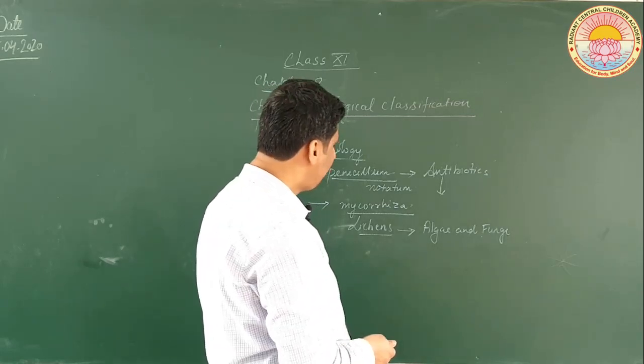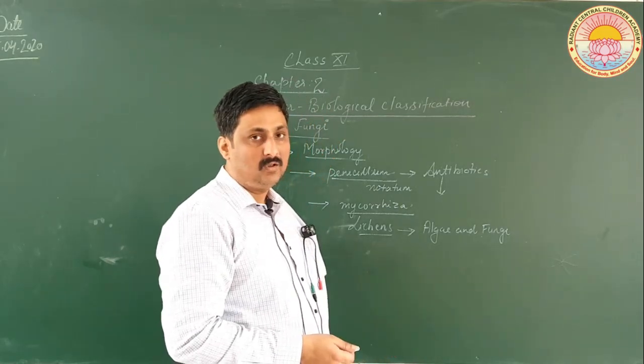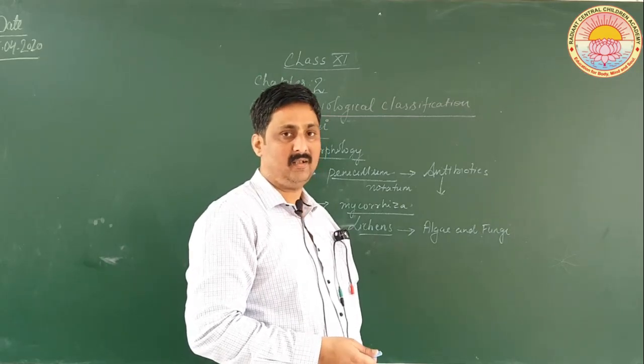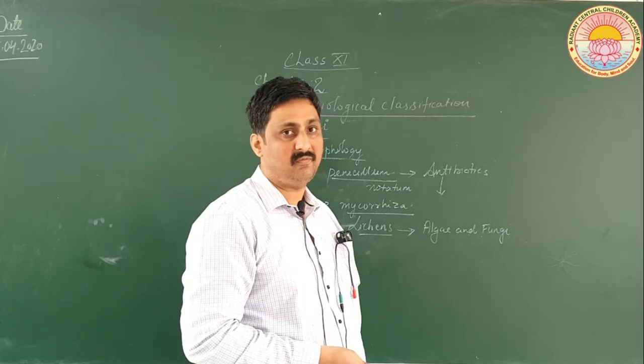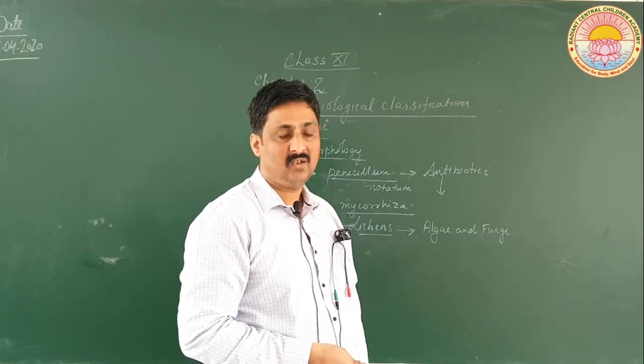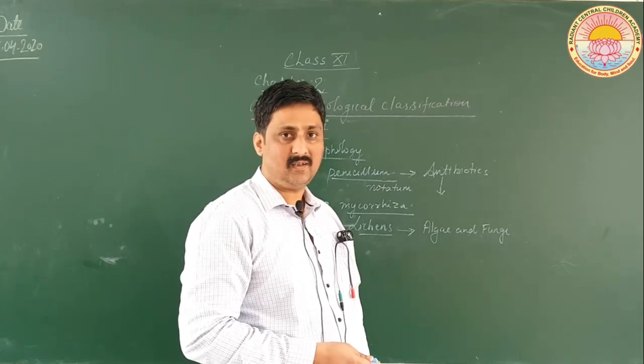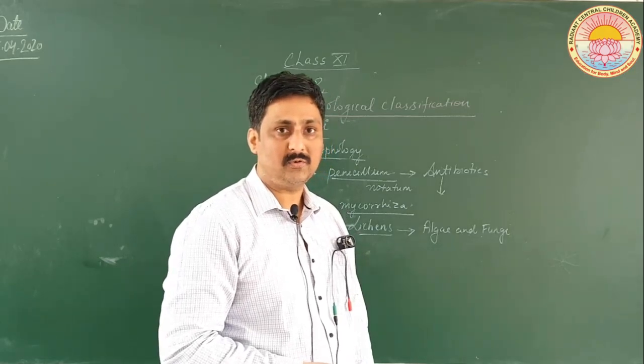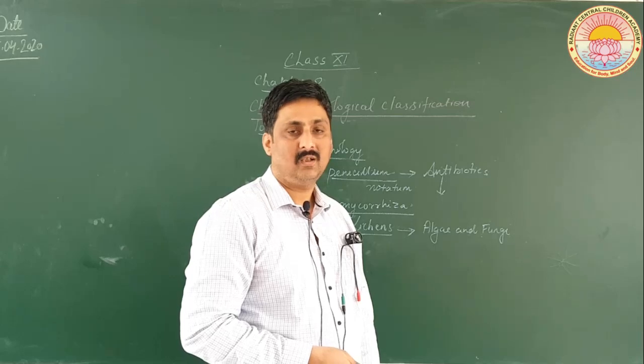Okay. In the case of mycorrhiza, the roots of certain higher plants depend upon the fungi, because the fungi have very thin filaments and they can draw phosphorus and water.